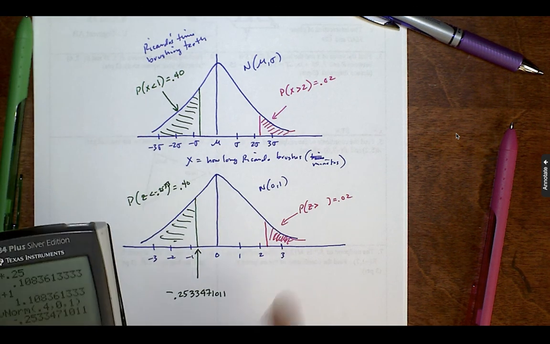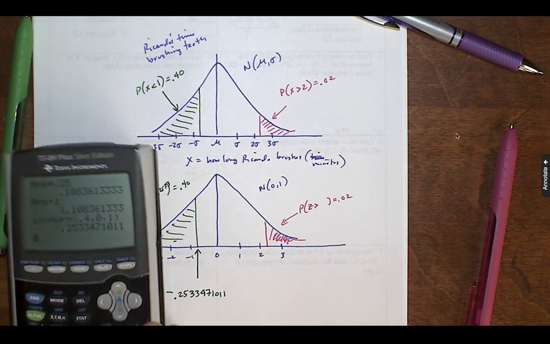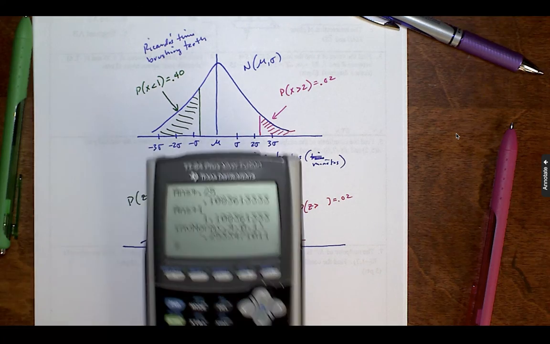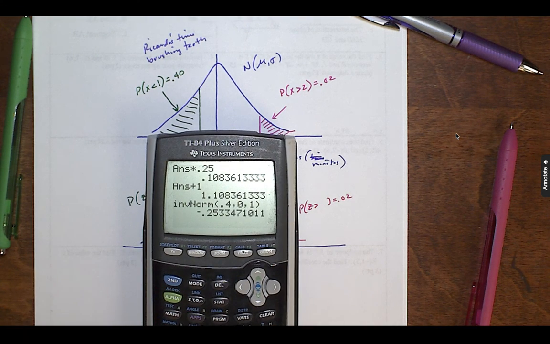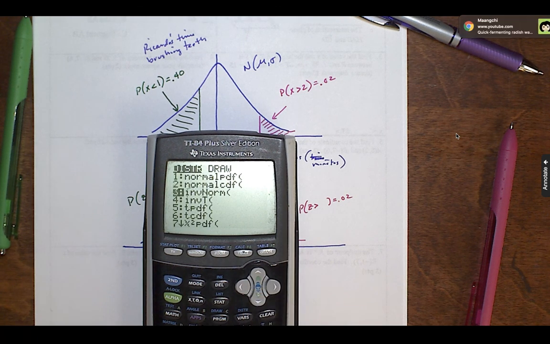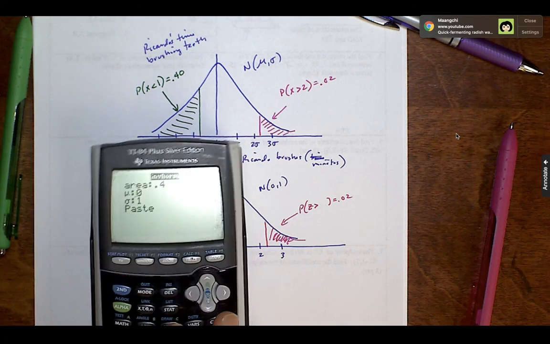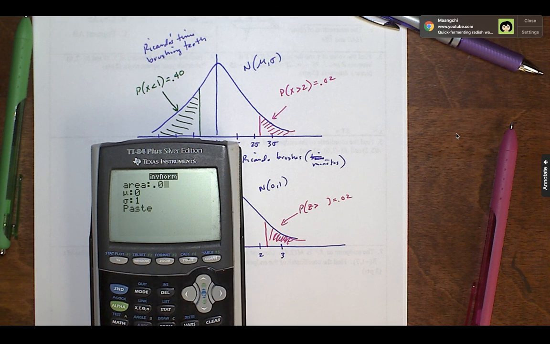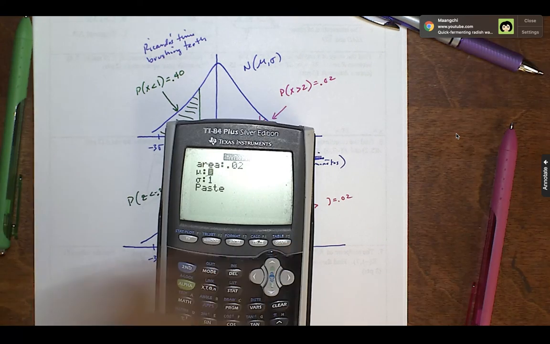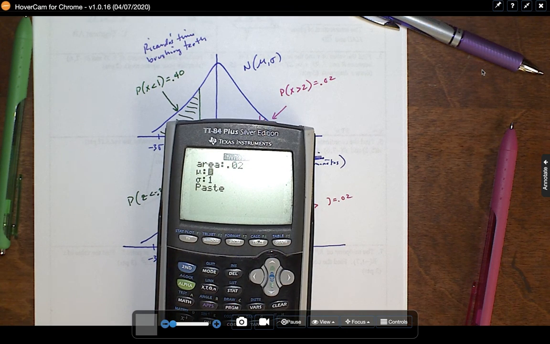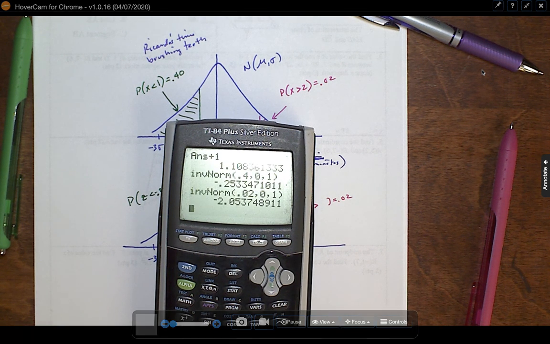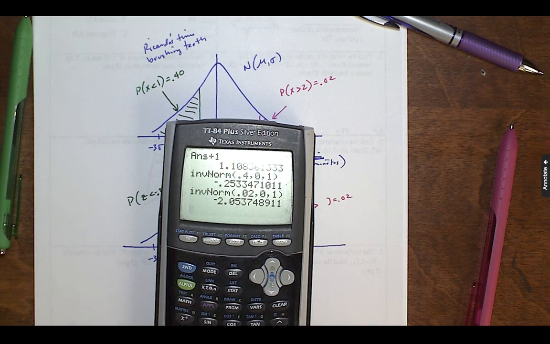Now let's just do the same thing over here. Remember that inverse norm gives you a left tail, right? It gives you a left tail. So second distribution, inverse norm. Now my area under the curve is 0.02. And I am doing 0, 1. And my critical value is negative 2.0533.